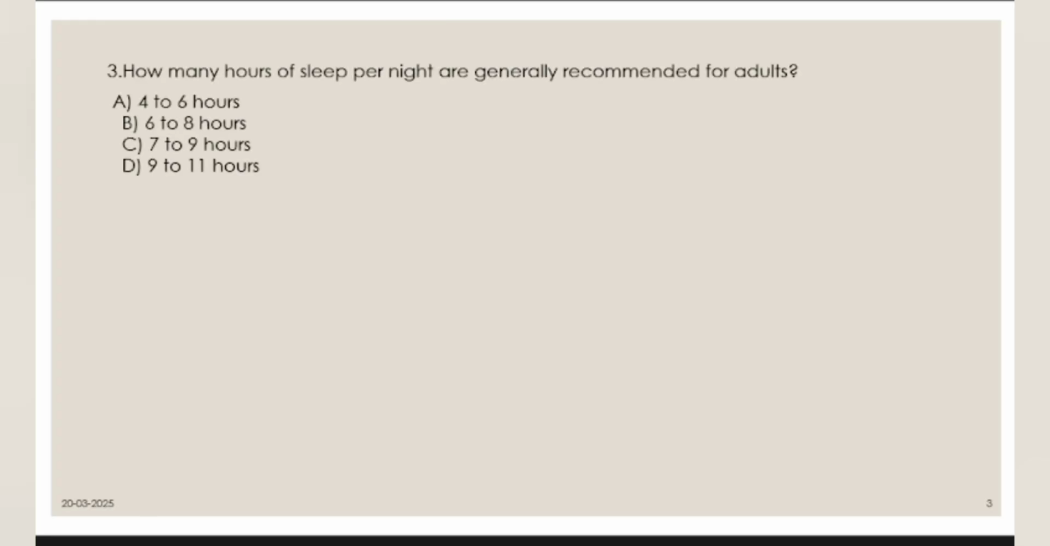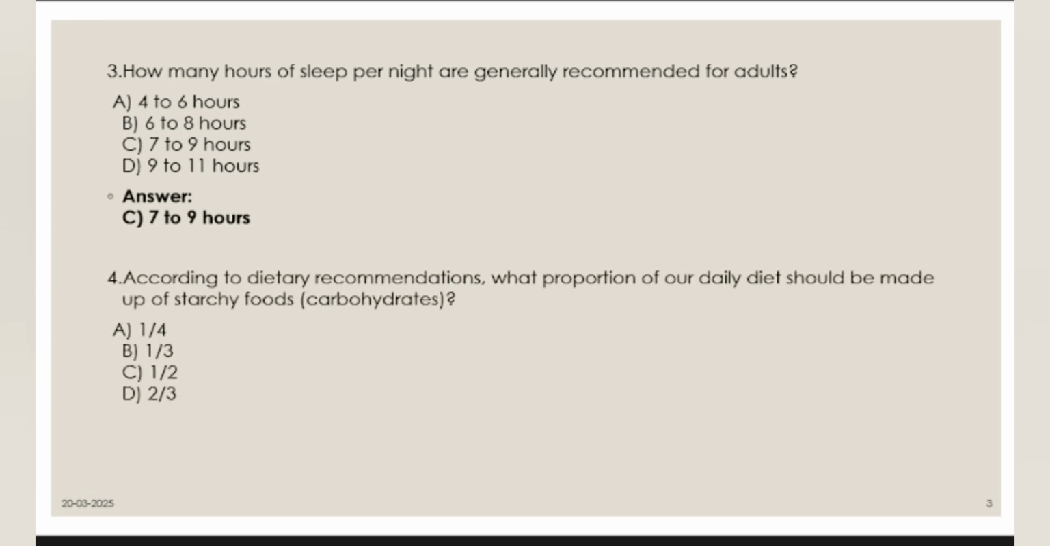Now, third thing is how many hours of sleep? 7 to 9 hours. This is recommended for whom? Adults. 7 to 9 hours. Next one. According to dietary recommendations, how much part of carbohydrates should you have? 1/3 is what? Option B. Yes, you are right.